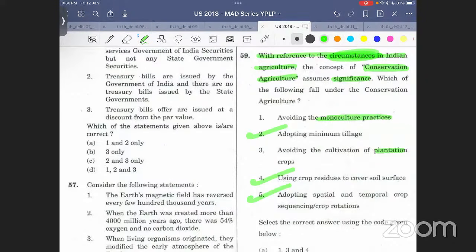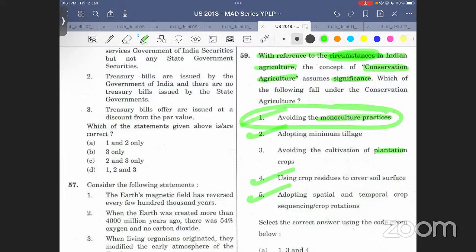You will not be able to avoid these things. These are idle practices. These are good things. But you will not be able to avoid them. Plantation crop अच्छी चीज है, ठीक है, आप उसको अवॉइड क्यों करोगे? And specifically in the Indian circumstance, then this is even more important. नहीं, वो तो ठीक है, avoiding is minimizing, that is okay, we will not go there.